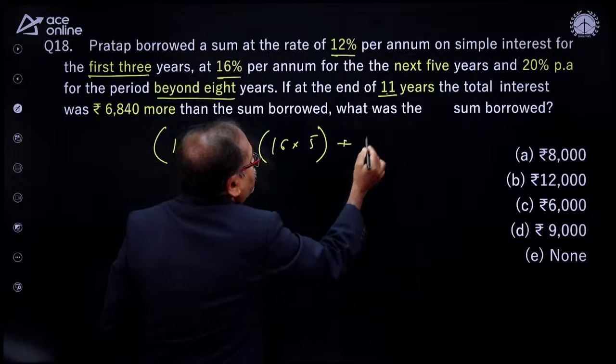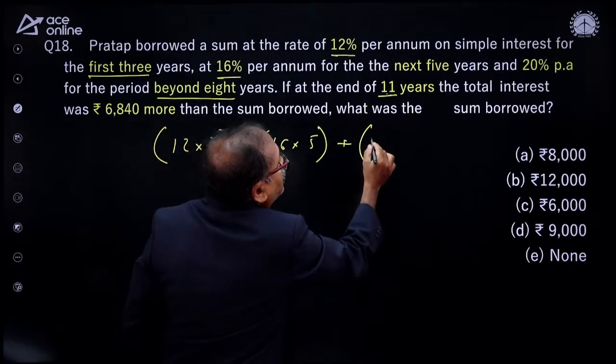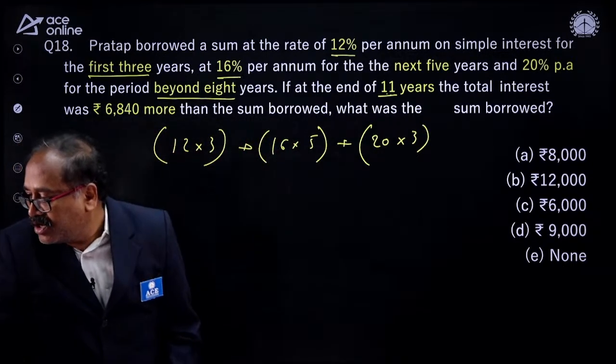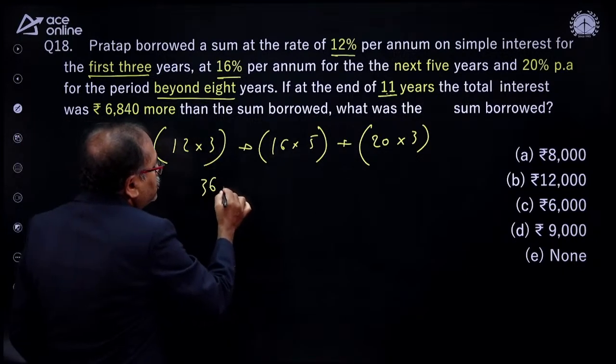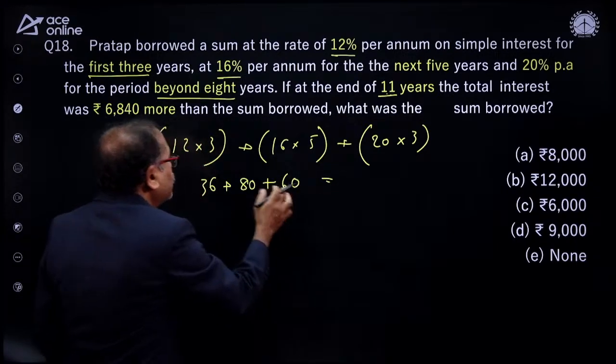So plus, for 11 years, beyond 8 years, how many years? This is 3 years. And what is the rate of interest? 20 into 3. This is what the total interest will be. Anyone answered it? So here I noticed that this is 36 plus 16, 5 is 80 plus 60, and that total comes to 140